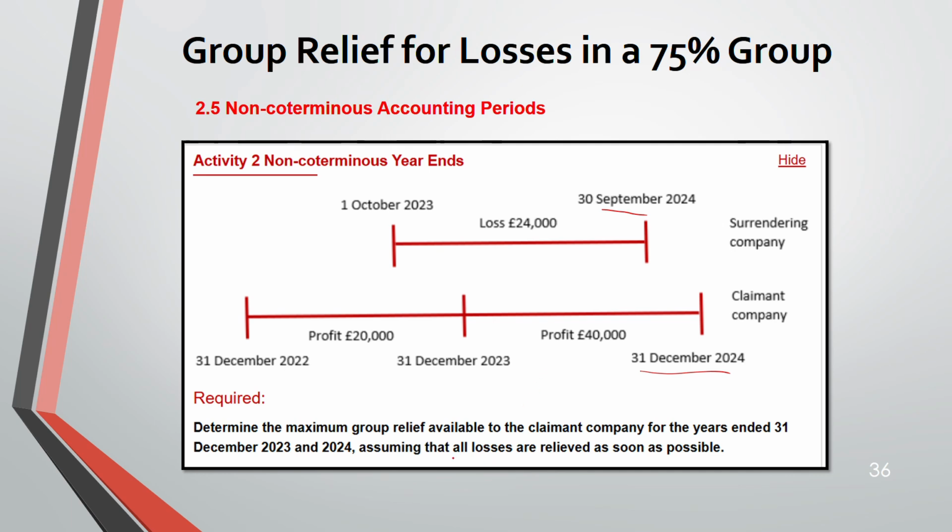You have to determine the maximum group relief available to the claimant for 31st December 2023 and 2024, assuming all losses are relieved as soon as possible. From this year to this year, this is your profit 20, and from 23 to 24, this is your profit 40, and you have a loss of 24,000.